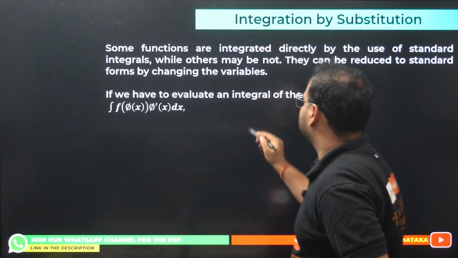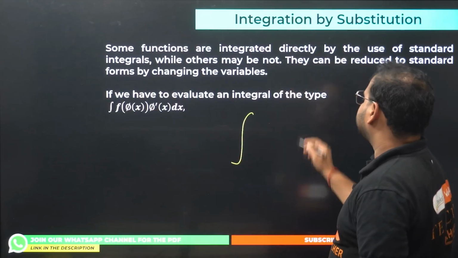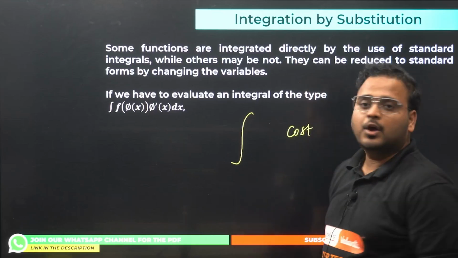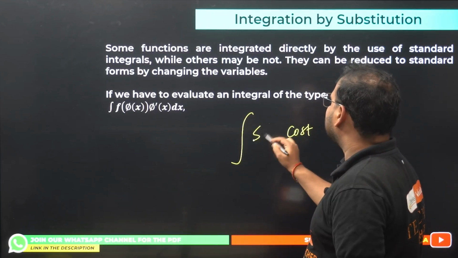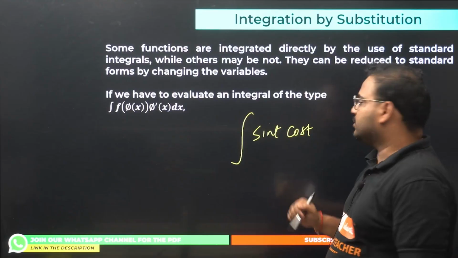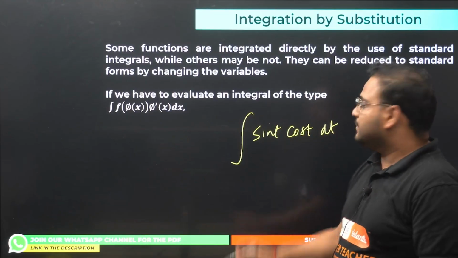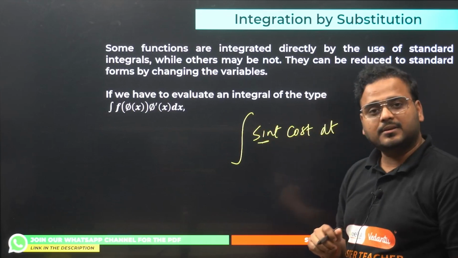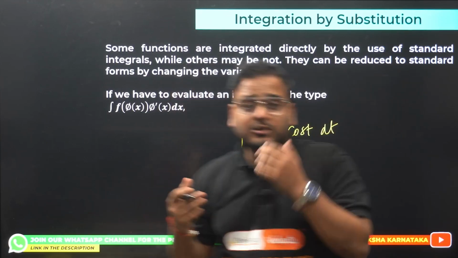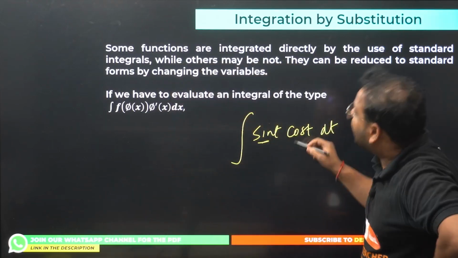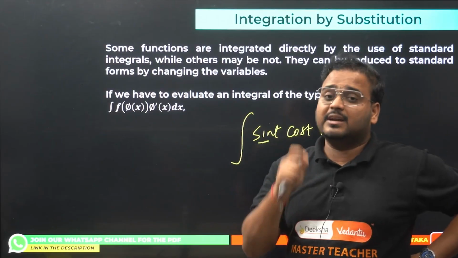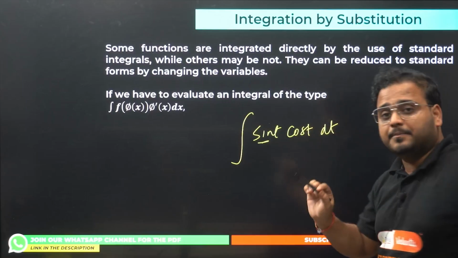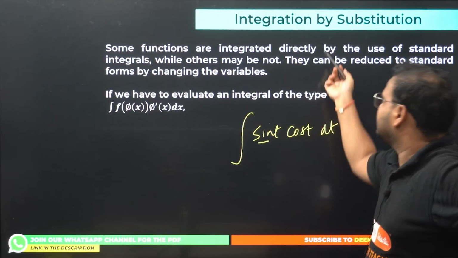Let's say an integration is given, and you can see that there is a derivative. For example, cos t is there, but you also have sin t. Sin t, cos t, both are there. What is my answer? Simply take sin t as my function, because the derivative of sin t is nothing but cos t. So whenever a problem on integration has the derivative of a function present, then